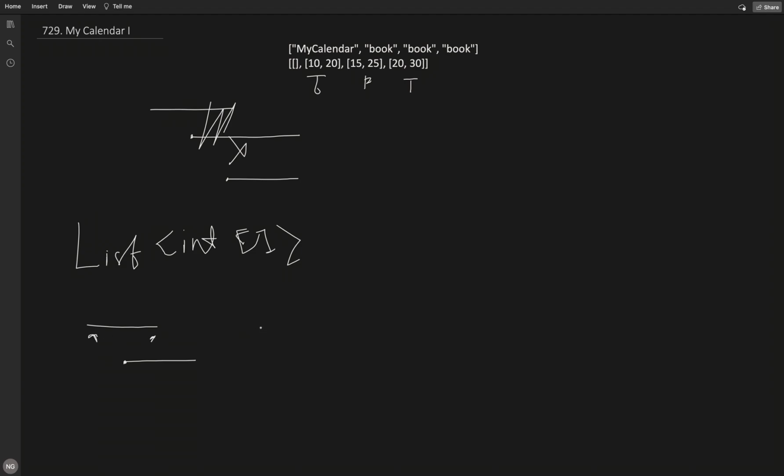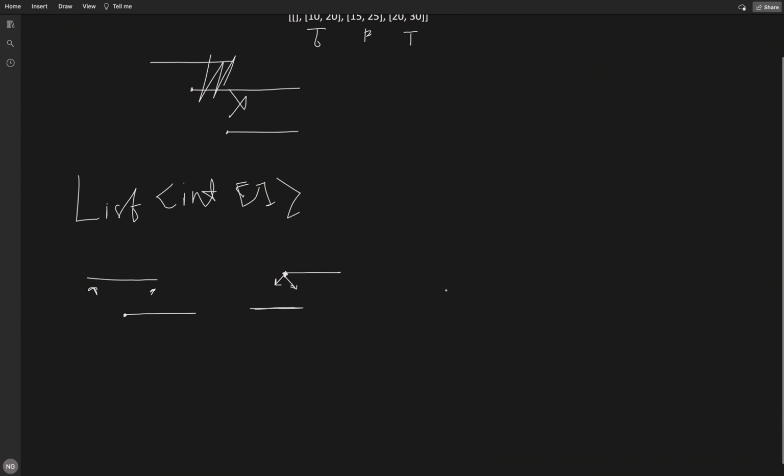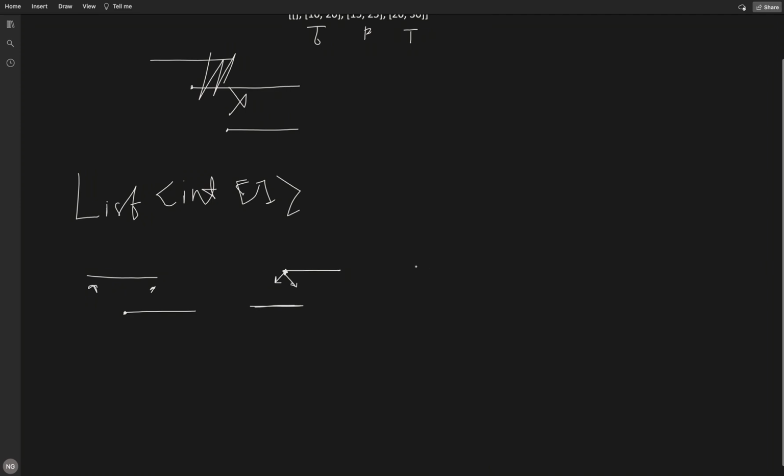Another case can be the reverse, where the new meeting starts first and then the old one starts. So here the start of the old meeting is in between the start and end of the new meeting we have to book. Now in another case, the new meeting is completely overlapped by one of the previously booked meetings.